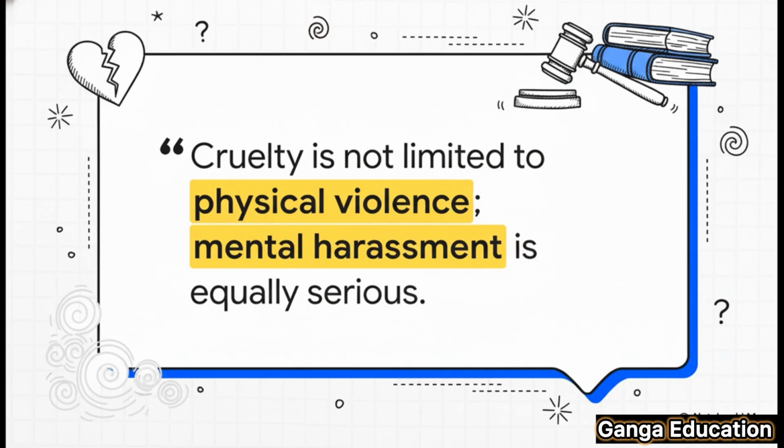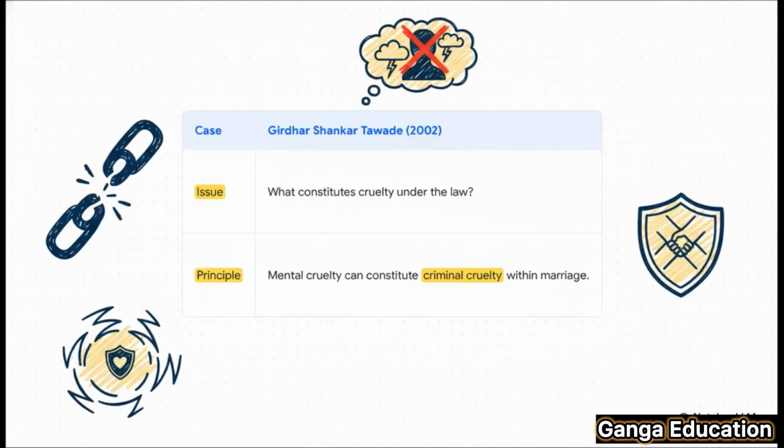Cruelty isn't just about what you can see, like bruises. The psychological scars can be just as damaging. And this idea was really cemented in the landmark case of Girdhar Shankar Tawade versus the State of Maharashtra. In this case, the Supreme Court tackled this question head-on. What is cruelty, legally speaking?